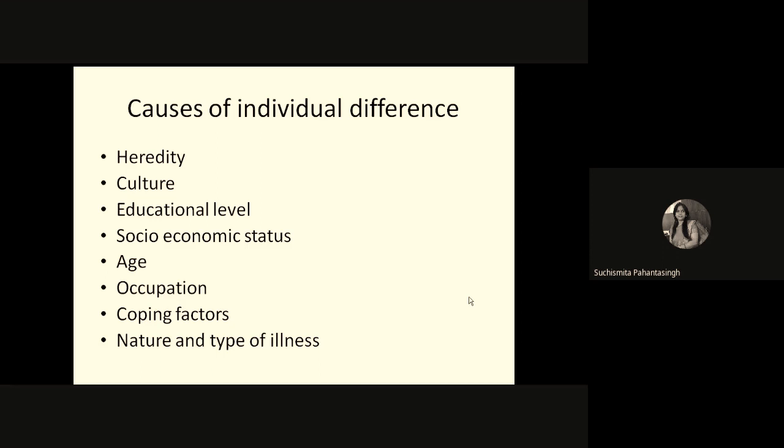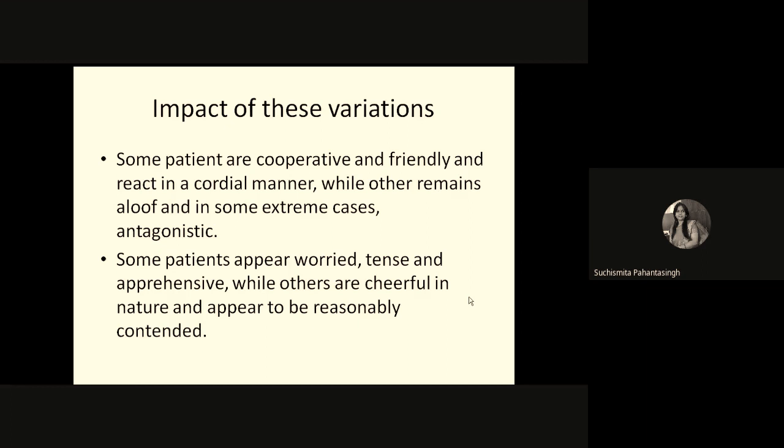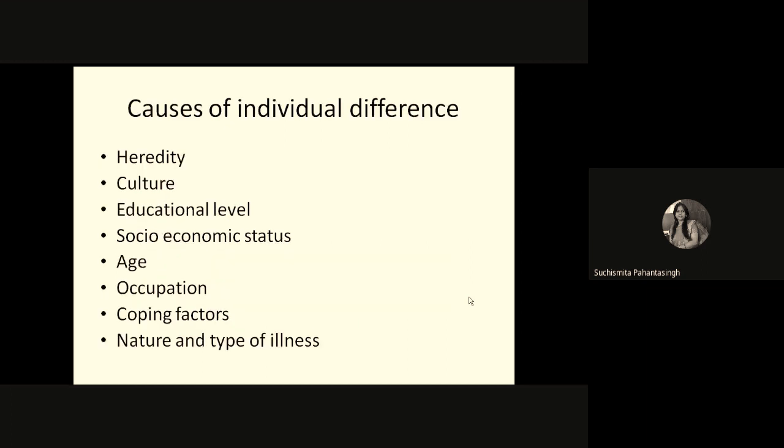Heredity, culture, educational level, socioeconomic status, age, occupation, coping factors, nature and types of illness. As you know, from the beginning, we discussed how heredity causes individual differences. That is clear to everyone: whatever is in us will be inherited by the next offspring.